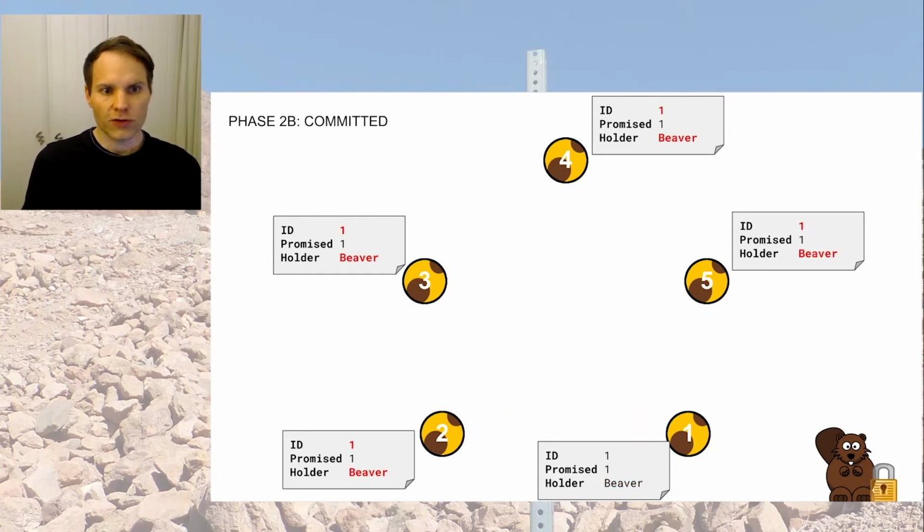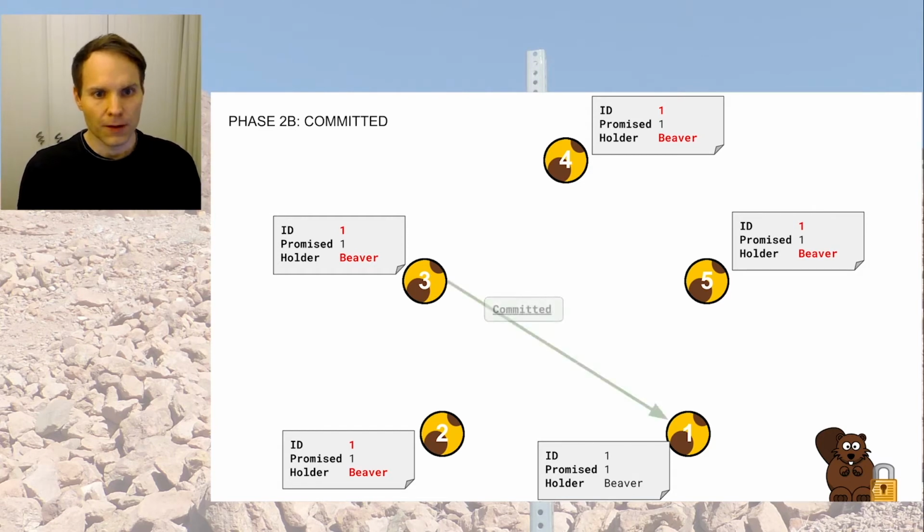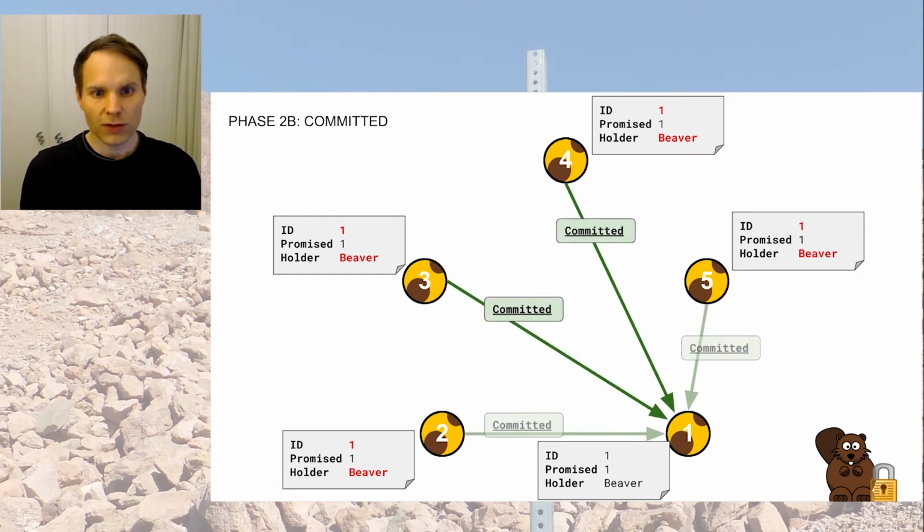And all the instances see this message coming in, ID number 1, that matches what they promised, so there's no conflict there, and they happily copy over the state for the holder, and everyone now believes that Beaver is the holder of the lock. So that means all over the world, globally, each of these instances has a shared state for who is holder, and that is Beaver. Out of courtesy, they send commit messages.